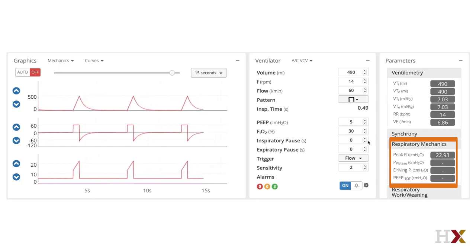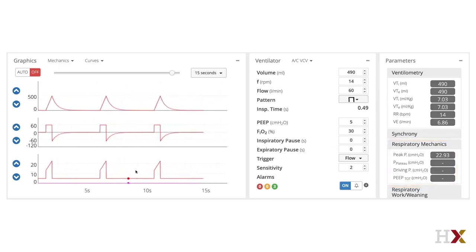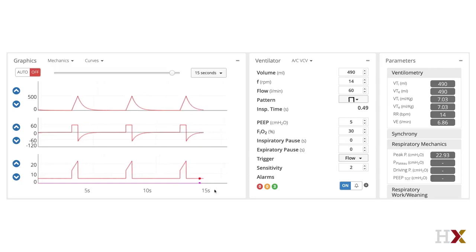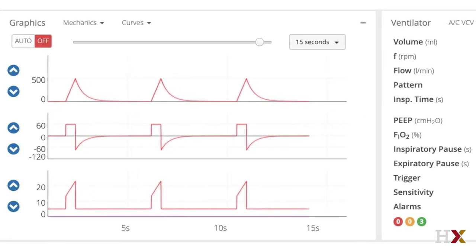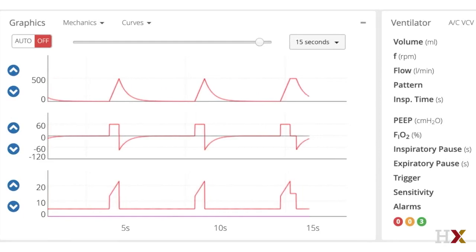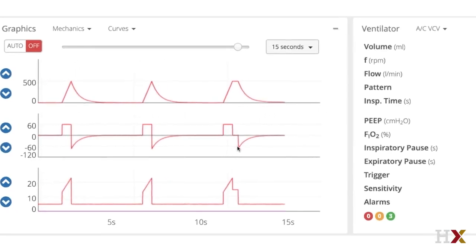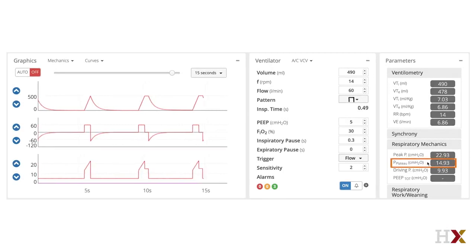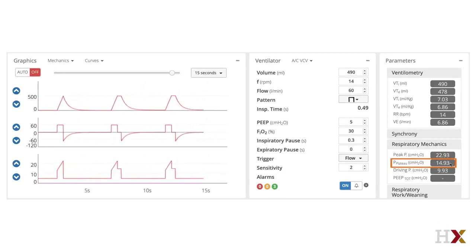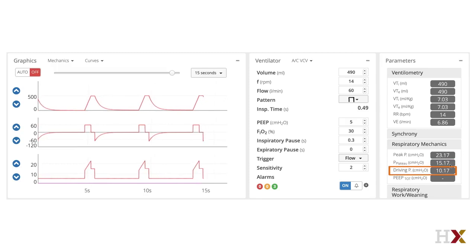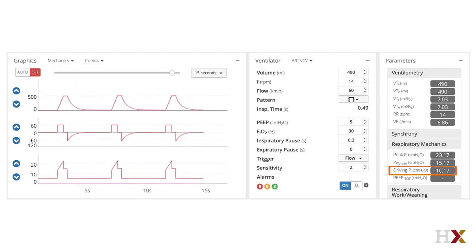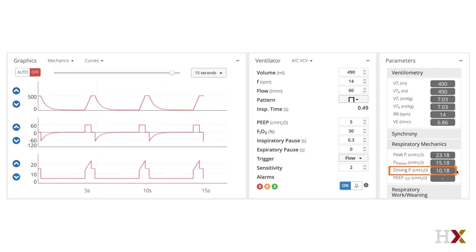Let's watch the screen over here as we change. Currently, you can see that there is only a peak pressure being demonstrated, and this includes resistive and elastic pressures, and we can't distinguish between how much of this is resistance and how much is due to the stiffness of the lung. So let's add a pause. Now you will see there's an inspiratory pause in the waveform. And on the side here, you will see now there is a plateau pressure that is being read by the ventilator, and also driving pressure, which is just plateau minus PEEP. And this can be used to calculate respiratory system compliance.